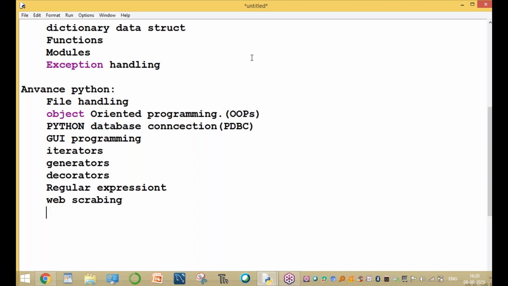This is the 5-week syllabus. The total syllabus is five weeks. So okay, clear? This is our content.